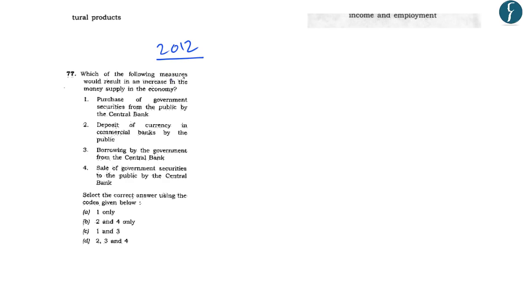Now the question that was asked in 2012 reads, which of the following measures would result in an increase in the money supply in economy? The first statement reads, purchase of government securities from the public by the central bank. Now this statement is correct because when the RBI purchases the government securities from the public, it leads to an inflow of money in the hands of public, and due to this, the supply of money in the economy increases. And we know that this happens under the open market operations.